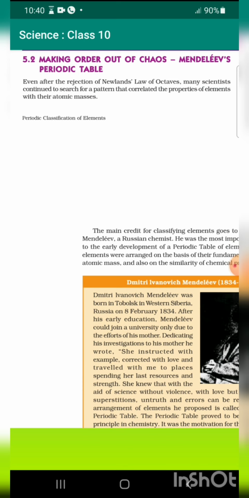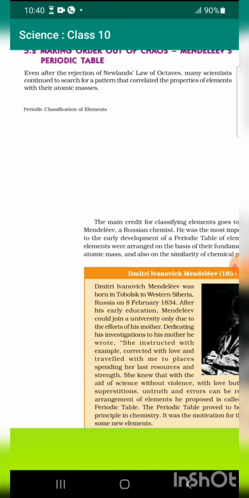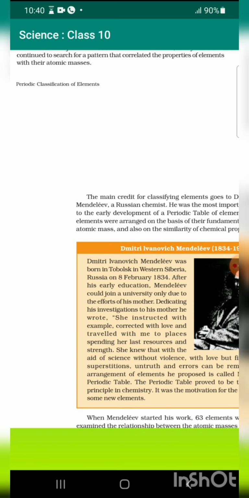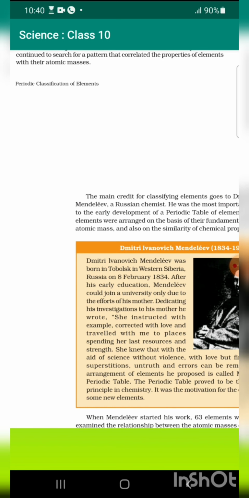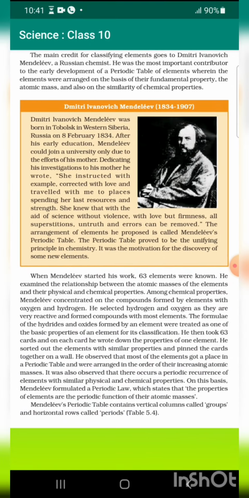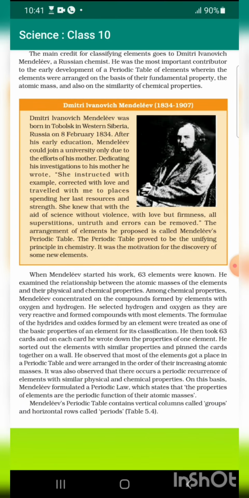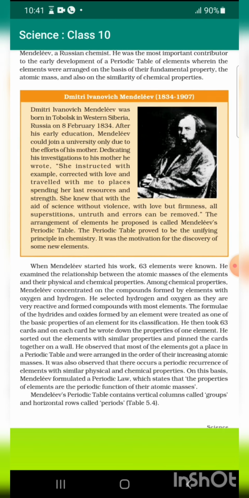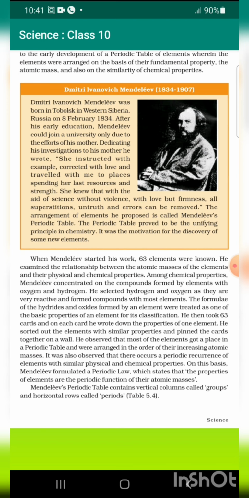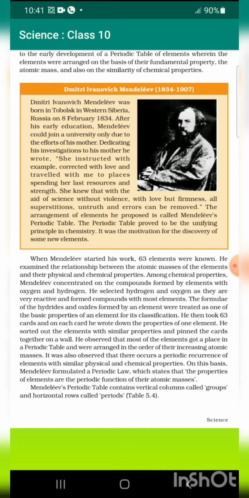Making order out of chaos: Mendeleev's periodic table. Even after the rejection of Newlands' law of octaves, many scientists continued to search for patterns that correlated the properties of elements with their atomic masses. The main credit of classifying elements goes to Dmitri Ivanovich Mendeleev, a Russian chemist. He was the most important contributor to the early development of the periodic table of elements, wherein the elements were arranged on the basis of their fundamental property, the atomic mass, and also on the similarity of chemical properties.